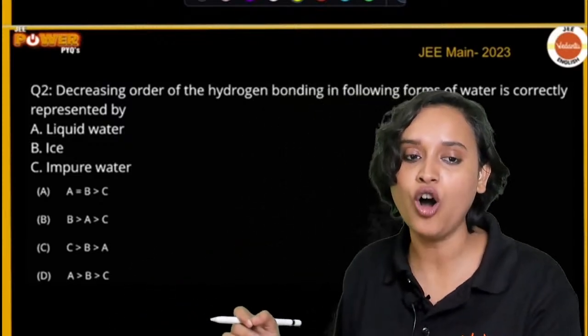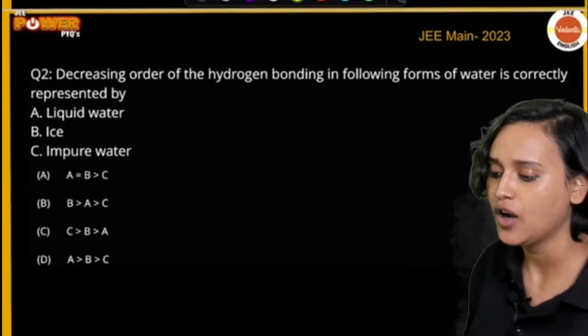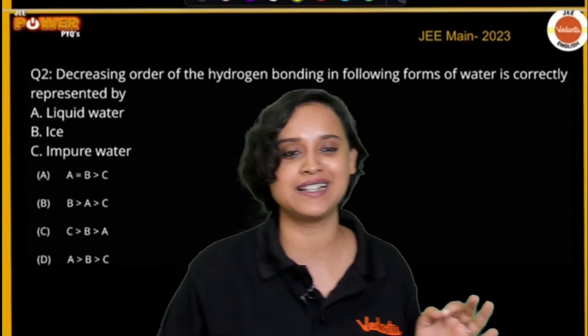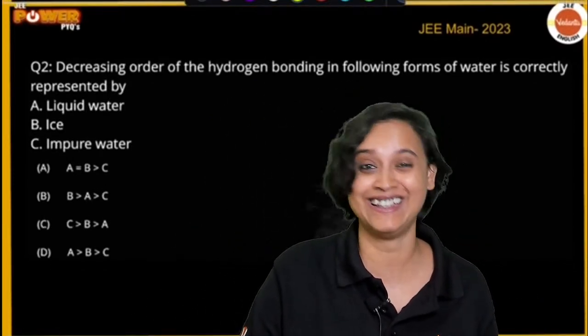Decreasing order of the hydrogen bonding in the following forms of water is correctly represented by. Okay, now when you look at this question, tell me what comes to your mind.